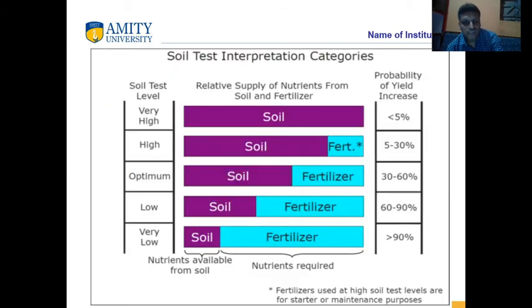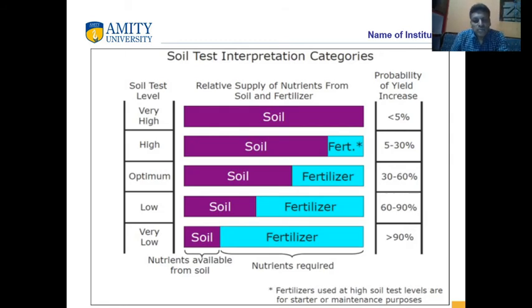If our soil is very low, then there is a fertilizer recommendation. We apply maximum fertilizer in very low status soils, up to 90%. If the soil level is low, then 60 to 90%. If the soil level is medium, then we apply 30 to 60% fertilizer.